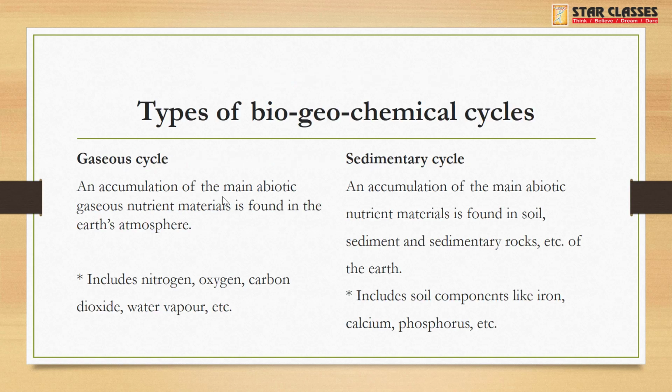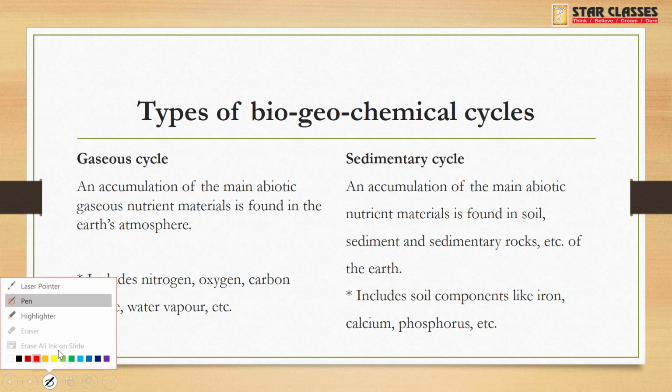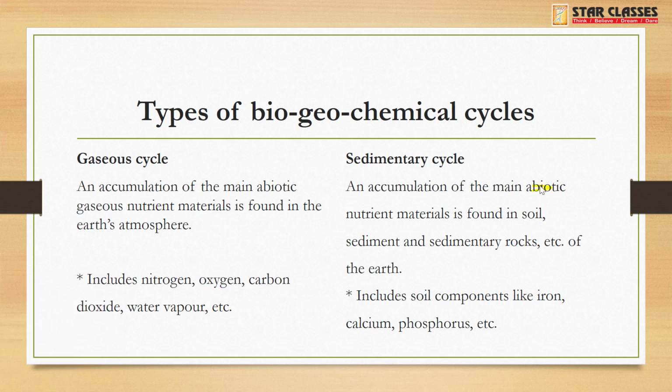So in our syllabus, there are two types of biogeochemical cycle, that is the gaseous cycle and the other one is the sedimentary cycle. Now what is the gaseous cycle? You have all heard about the oxygen cycle, the carbon cycle; these are gaseous cycles. And the sedimentary cycle means, see, it is written, an accumulation of the main abiotic nutrient material found in soil, sediment and sedimentary rocks, etc. of the earth.